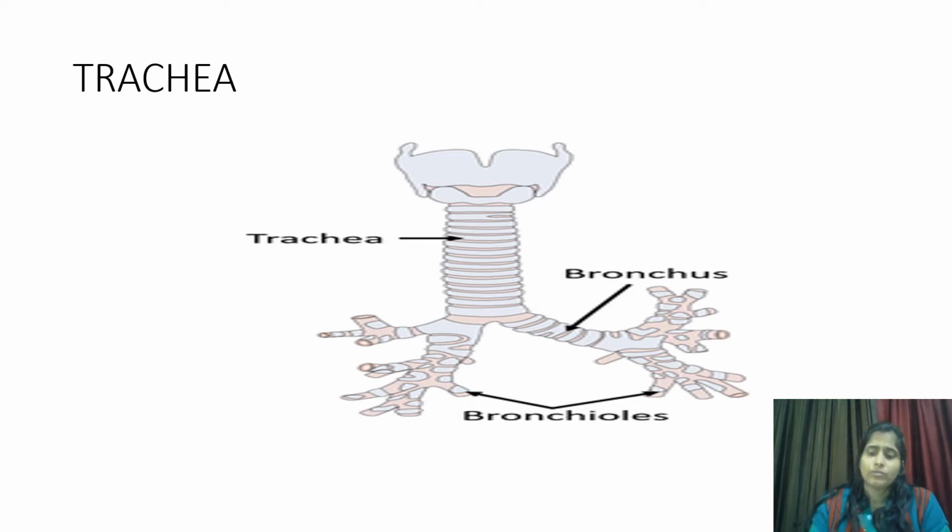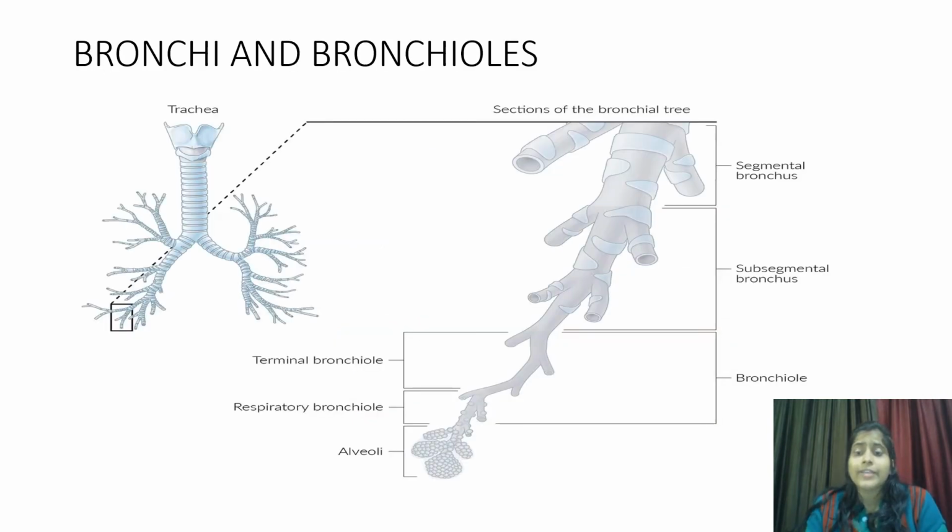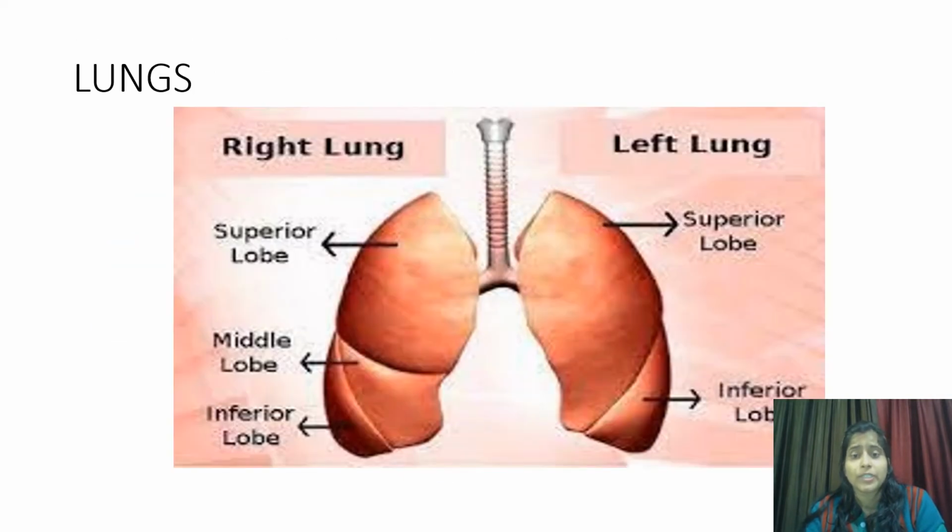Okay. Now, what is bronchi? The trachea is divided into two bronchi which enter into the lungs, right and left lungs specifically. And these bronchi carry the air from trachea to the lungs. These bronchi are further subdivided into bronchioles, which are further divided into the air sacs called alveoli. And alveoli is the place where only gaseous exchange takes place. So this is the role of bronchioles in respiration.